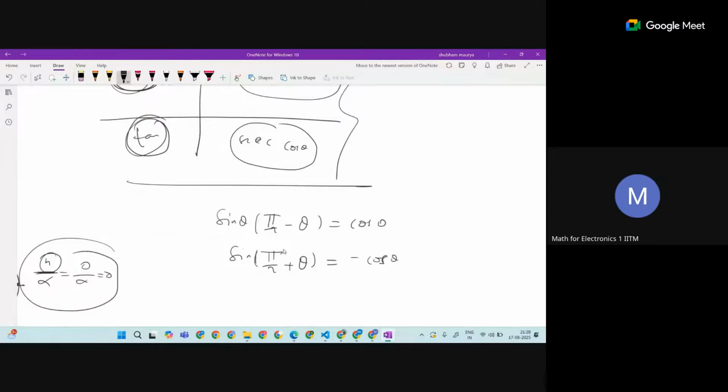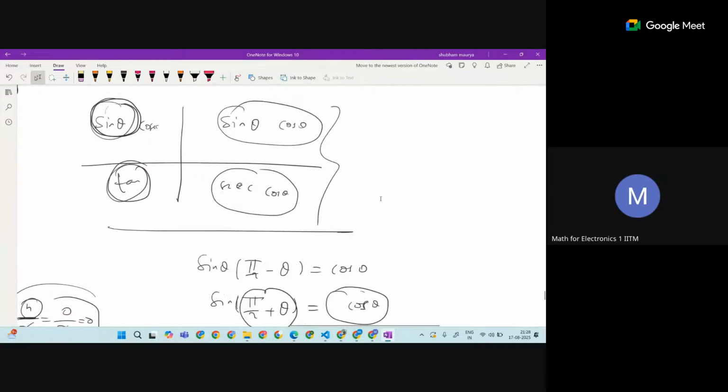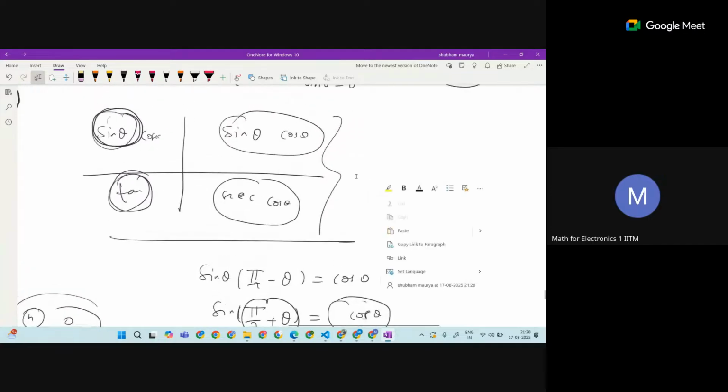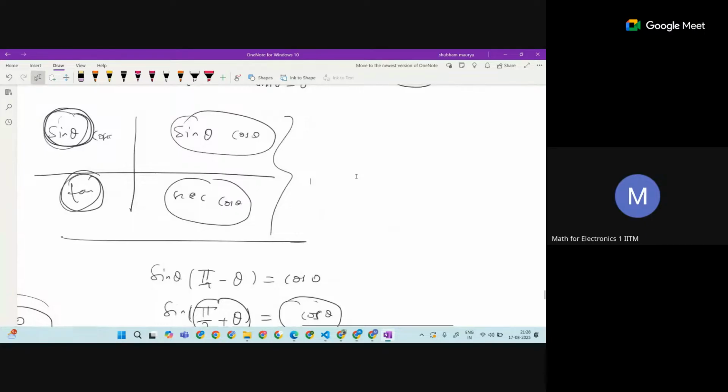So whatever the tan theta is going to be in that, that is going to be positive. So here is not negative, here is positive. So actually all these things are there. You can remember it, even generally. The other things, other than sine and cos, let's start with tan also.